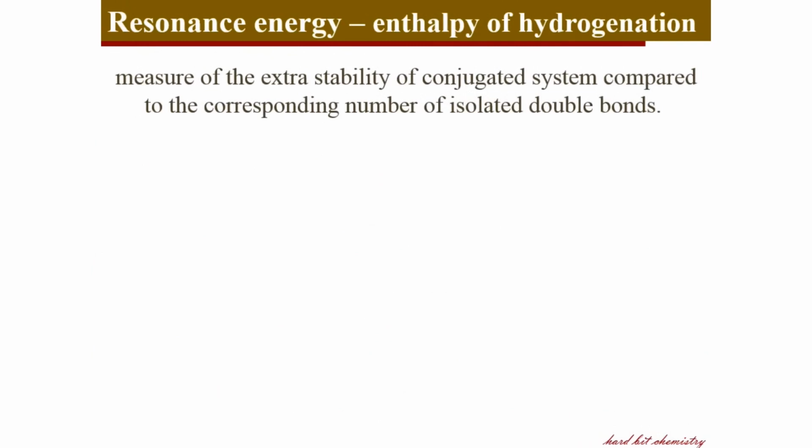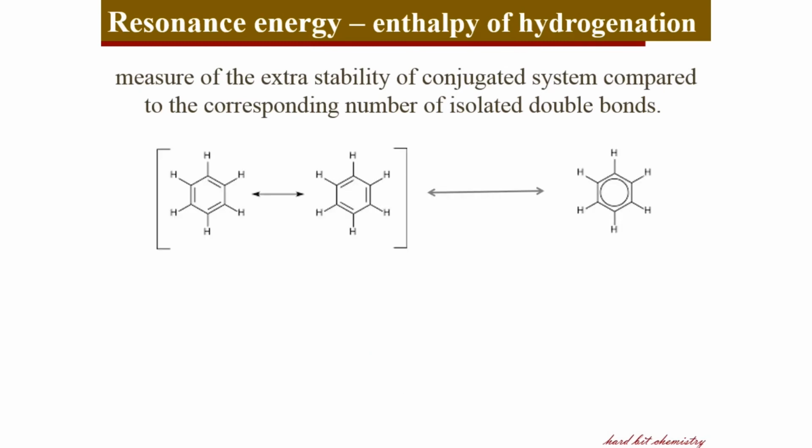And now the consideration is the resonance effect and resonance energy. Resonance effect is the stabilization effect in organic molecules containing a conjugated system or aromatic system. You can see a detailed discussion of resonance energy in my organic chemistry lecture series. And here this molecule, the benzene molecule, is resonance stabilized.